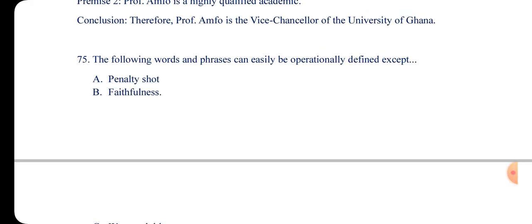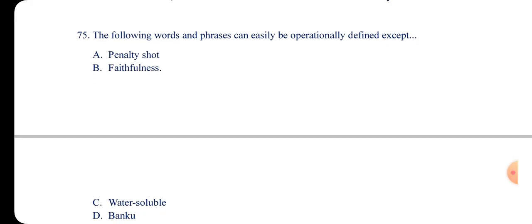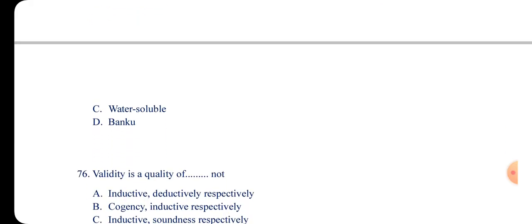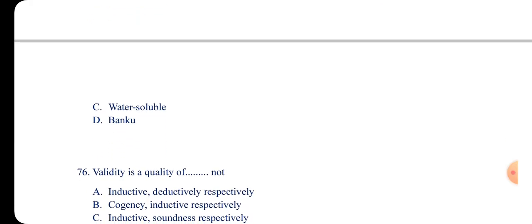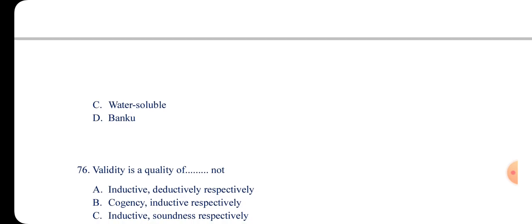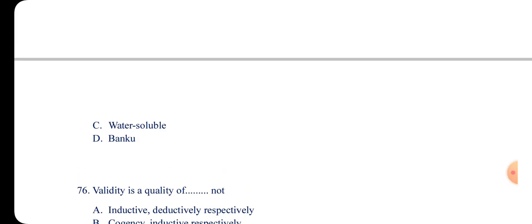Number 75. The following words and phrases can easily be operationally defined, except: A, penalty shoot; B, faithfulness; C, water soluble; and D, banku. All these ones you can define operationally. I can tell you the process involved in preparing banku. Soluble water too, I can tell you how to get soluble water.